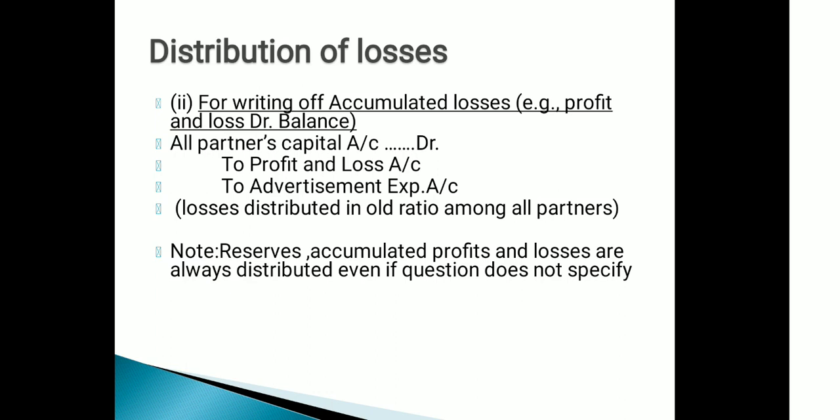Now the journal entry will be all partners capital account debit to profit and loss account and advertisement expenses account. Because these are losses, they will be transferred to the partners capital account on the debit side.